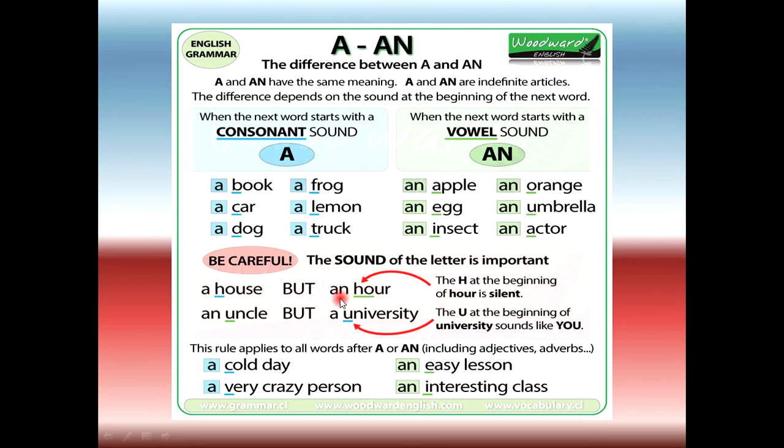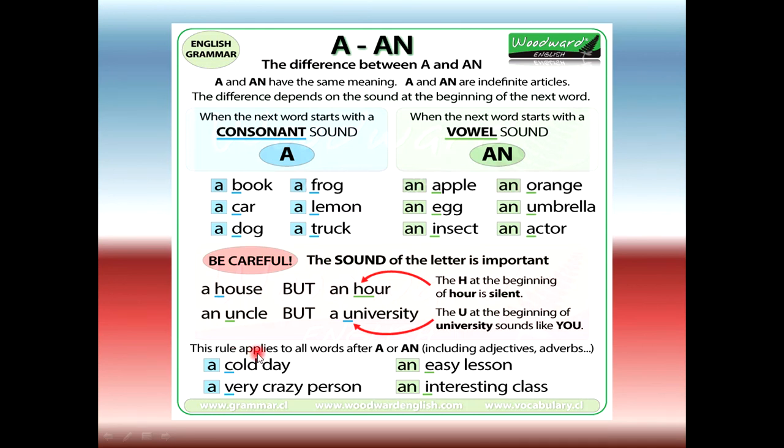In the same way, some words have a silent or different sound at the start, so we put "a" or "an" because of those sounds. Like the U at the beginning of university sounds like "you", so we put "a" with this, and over here an uncle, so we put "an" with this.